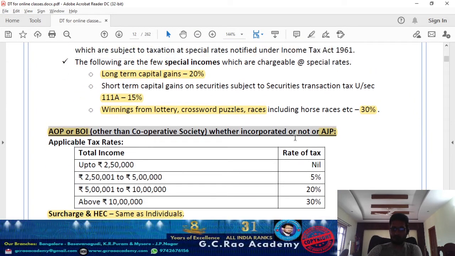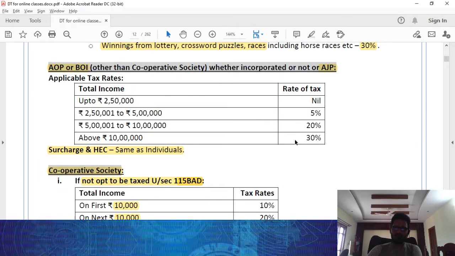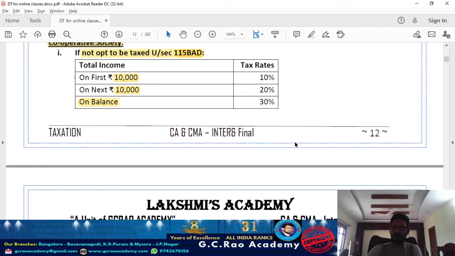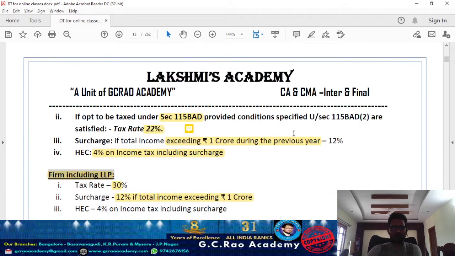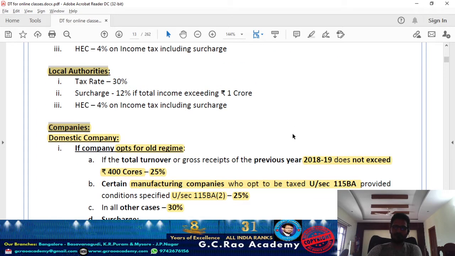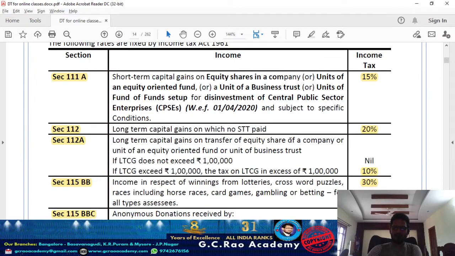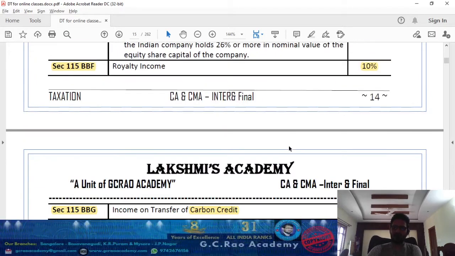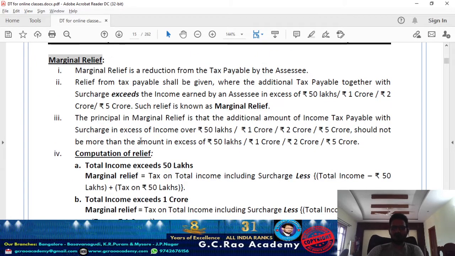Next one, special rates of tax, and again the tax rate applicable to AOP or BOI or AJP. And next one, the applicable tax rate for cooperative society, normal rate and concessional tax rate under 115BAD. Next one, firms and LLP, local authorities, companies, domestic as well as foreign, and special rates of tax which are covered under the Income Tax Act. Is it clear, Kanna? And a few more concepts when you check out.